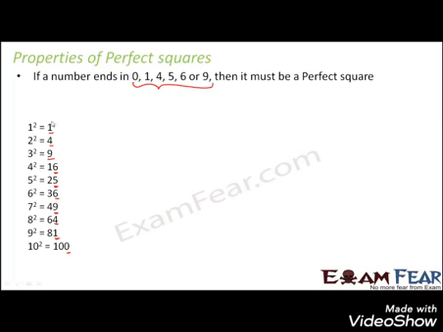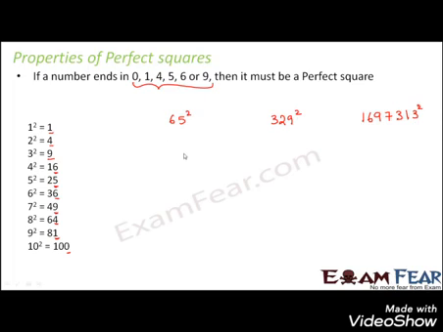Now you might say, how can I believe this statement only by looking at the squares of the first 10 natural numbers, because there are infinite numbers. So it's possible that maybe the square of some number ends in 2 or 3. So how can I trust this? Okay. Now let's consider squares of some bigger numbers. Maybe a bigger number like 65, a bigger number like 329, or a bigger number like 1697313. So I have taken some examples of bigger numbers and let's say that you have to square them.